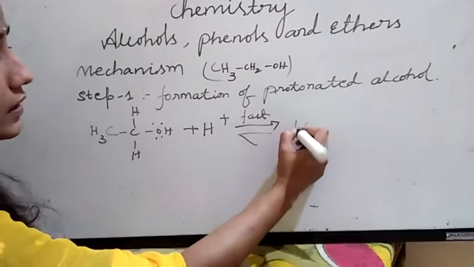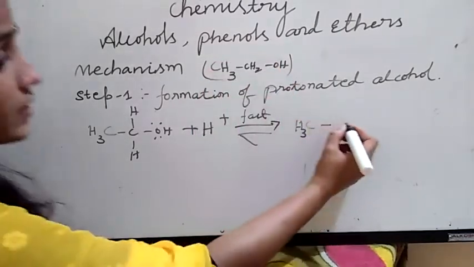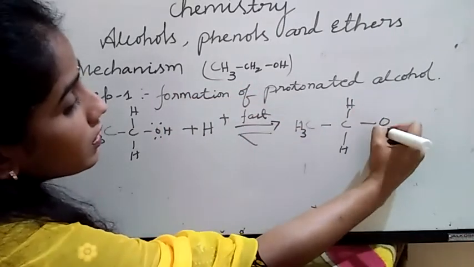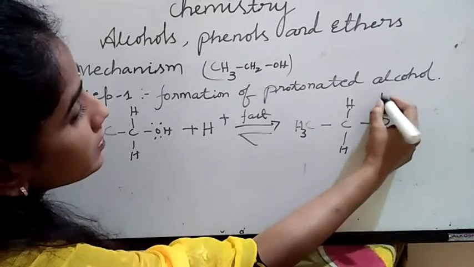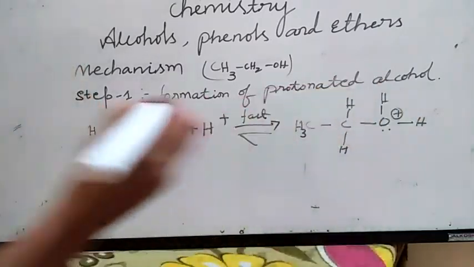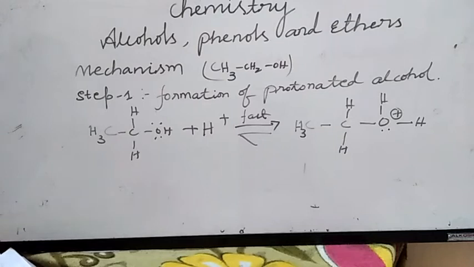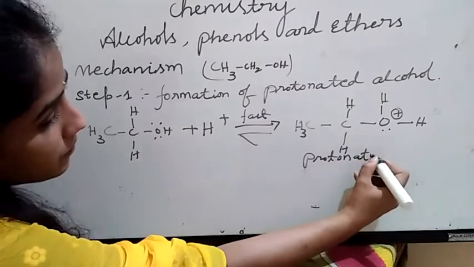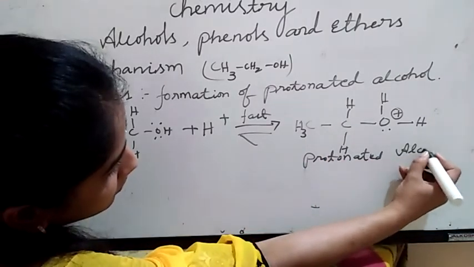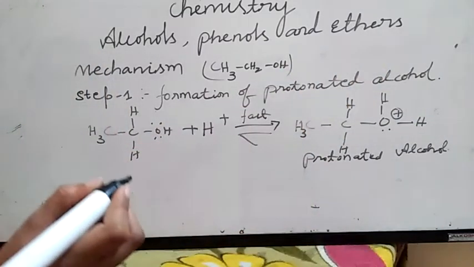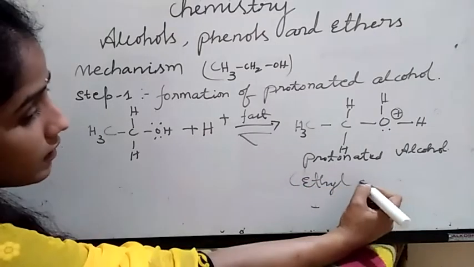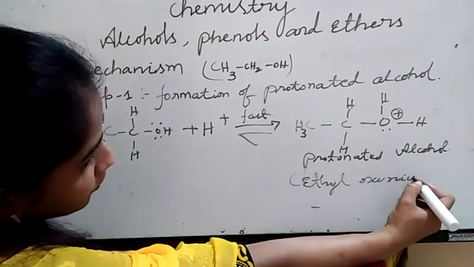Protonated means CH3CH2 with OH2+, with a lone pair of electrons and an H. So this is a protonated alcohol, or ethyl oxonium ion.